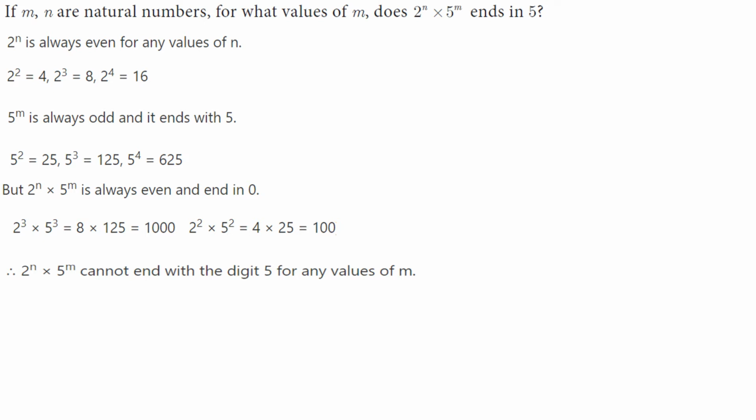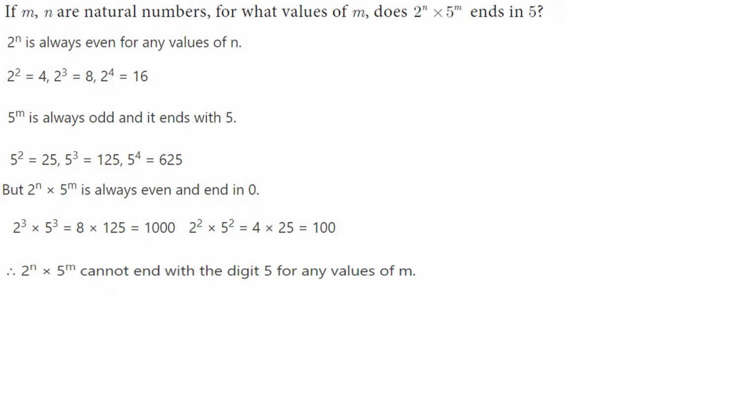But 5 to the power m, 5 to the power 1 is 5, 5 squared equals 25. It is only odd. So if you multiply 2 to the power n into 5 to the power m, it is always even, and it ends in 0. Here you see, if you take 2 cubed into 5 cubed, that is 8 into 125 equals 1000. Like that, 2 squared into 5 squared is also 100.